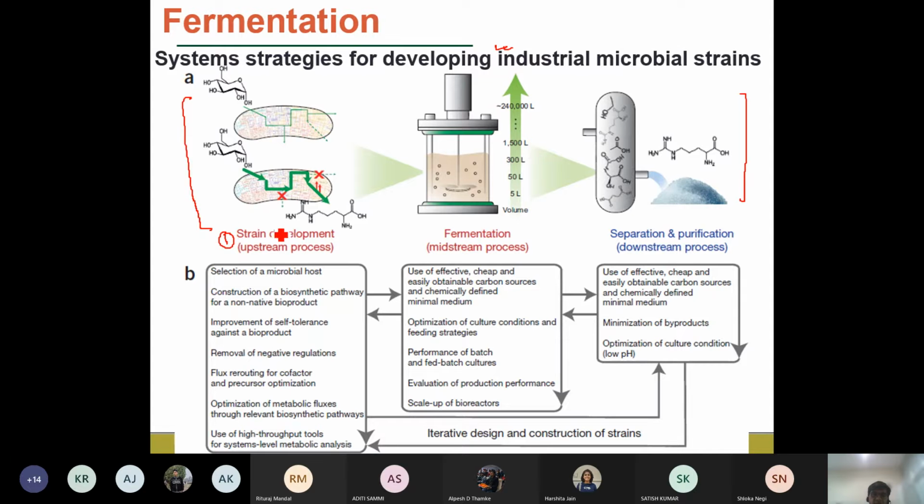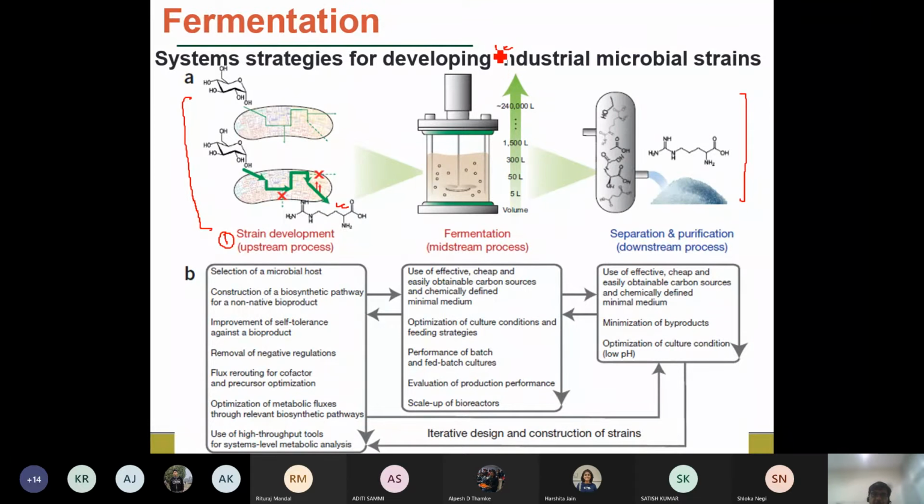You will start with the strain development, where you develop or engineer your microorganisms to produce, for example, a particular biochemical, and you make sure that some other bioproducts that are not wanted are not generated. So we can engineer the microbial strains in such a way that we can always go for the production of a particular biochemical, and the bioproducts that are not wanted are not generated or are actually removed.